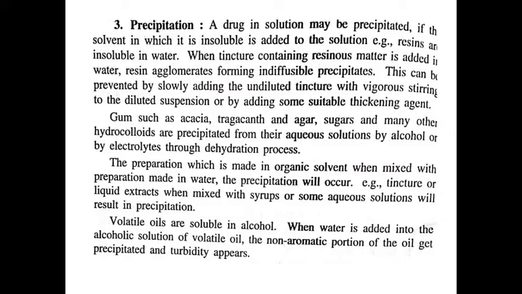This can be prevented by slowly adding the undiluted tincture with vigorous stirring to the diluted suspension, or by adding some suitable thickening agent. Likewise, gum, acacia, tragacanth, agar, sugars, and other hydrocolloids are precipitated from their aqueous solution by alcohol or by electrolytes through a dehydration process.